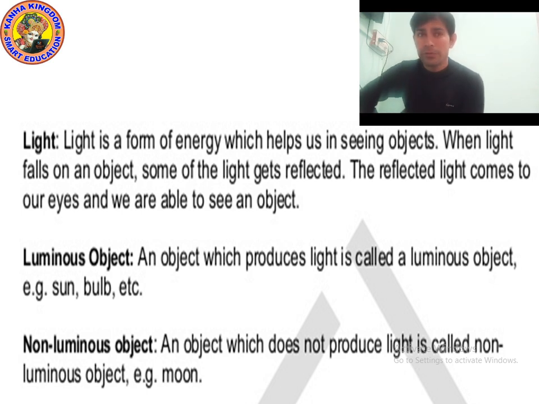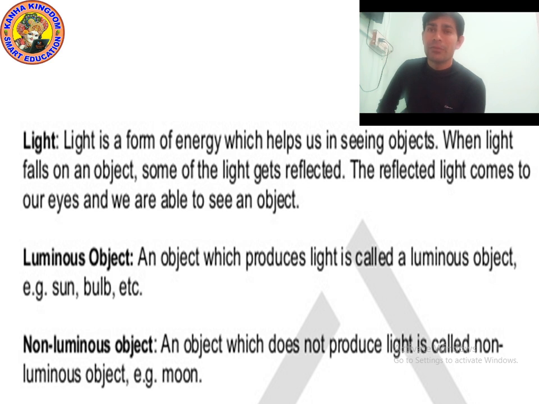We get light from the sun. The sun gives us sunlight. When the sunlight falls on an object, it shines and reflects, and when the light reflects and reaches our eyes, we are able to see the object.